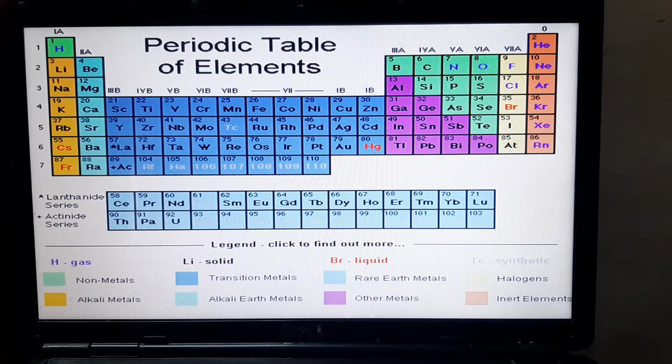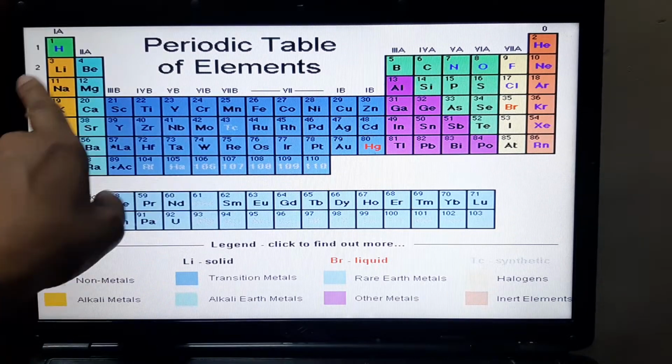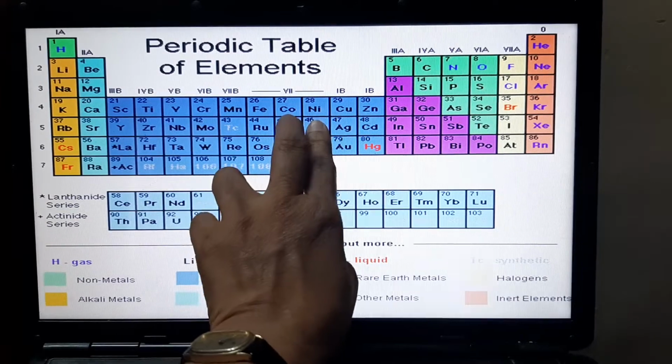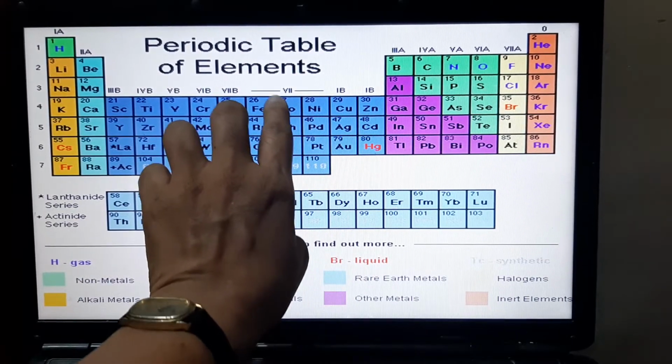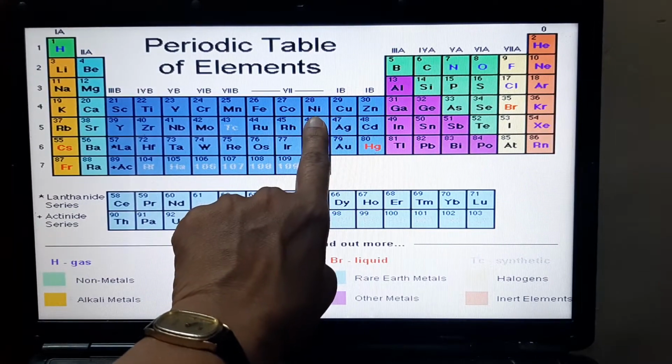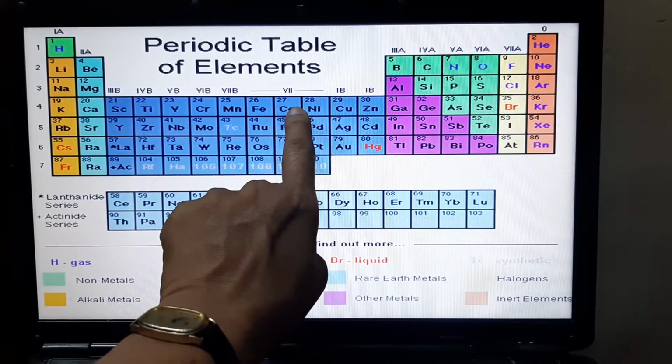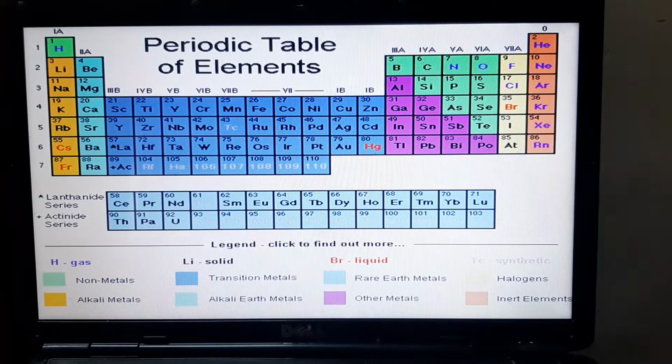All have the same atomic number, so they'll be placed together. Manganese is placed correctly over here. It's not placed along with the other. And if you see cobalt and nickel, cobalt's atomic number is 27 and nickel's is 28. So the correct position of cobalt is before nickel and not after. Mendeleev, by mistake, placed them that way, but it turned out to be correct according to the modern periodic table.